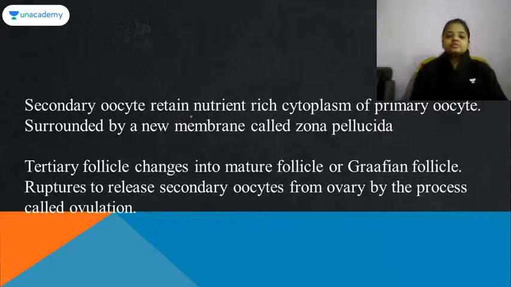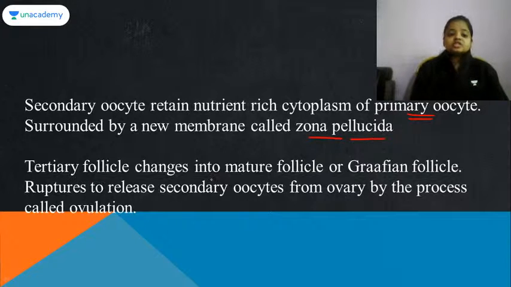So the secondary oocyte retains the nutrition-rich cytoplasm of the primary oocyte. Whatever nutrition-rich cytoplasm the primary oocyte has, the secondary oocyte takes all of it, because in future it will be needed. It is surrounded by the new layer which we call the zona pellucida.